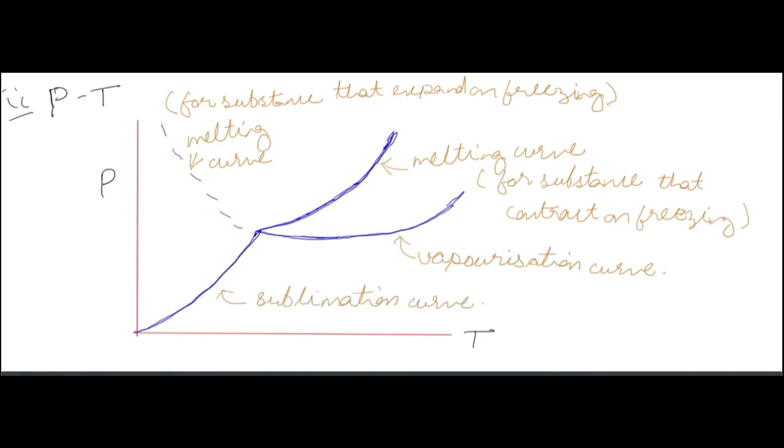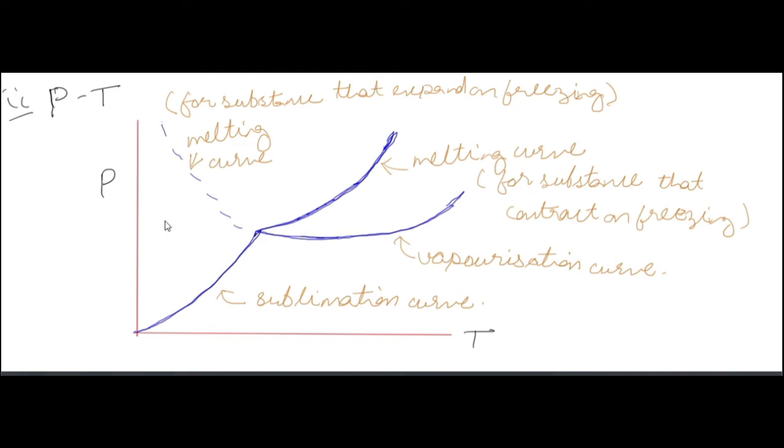Now we have two melting curves. The first melting curve is for the substances that contract on freezing, and this is the melting curve for the substances that expand on freezing. The slope of the melting curve for the substances that contract on freezing is positive, and the slope of the melting curve for the substances that expand on freezing is negative.